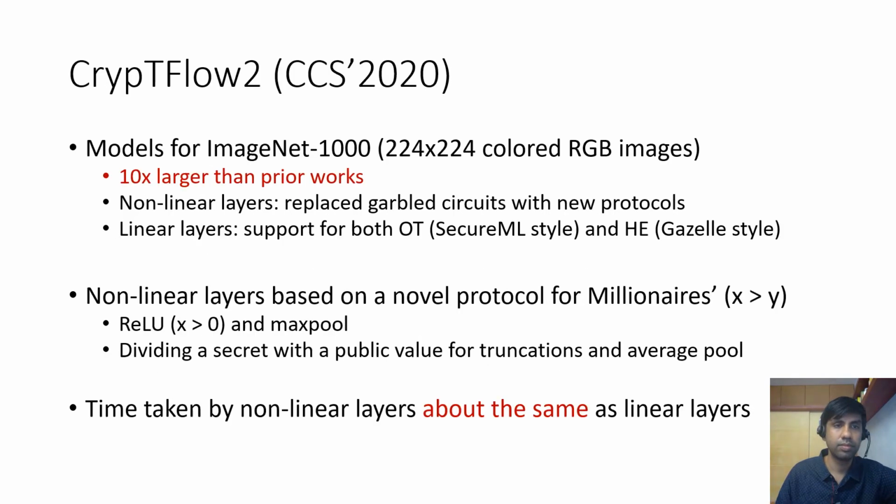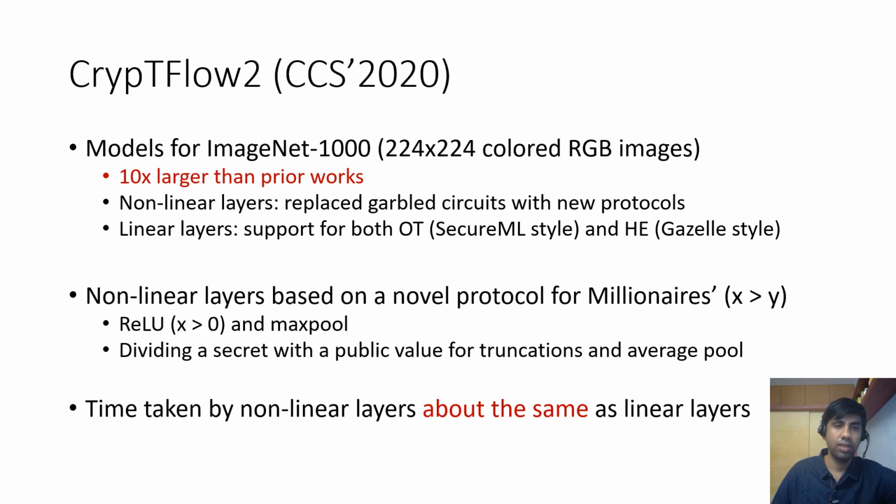Then came CrypTFlow2, which scaled up machine learning secure inference by an order of magnitude. So now it was possible to evaluate standard DNNs like ResNet-50 and DenseNet-121 on the famous ImageNet 1000 dataset. Now, if we consider these DNNs, then they have linear layers and nonlinear layers, right? And in all prior work, the nonlinear layers were being evaluated with garbled circuits, which was a performance bottleneck. What CrypTFlow2 did was it proposed new protocols for evaluating these nonlinear layers, and these protocols drastically reduce the time taken by nonlinear layers.